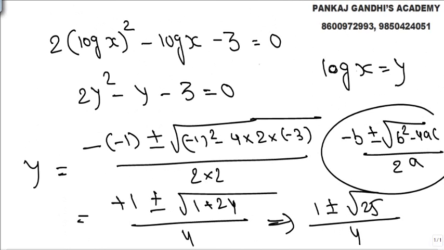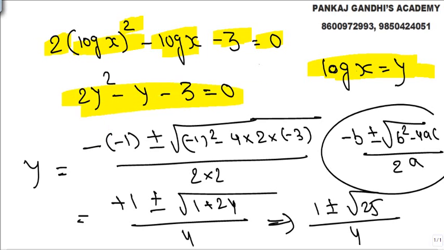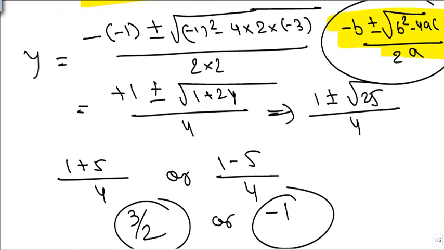Let's quickly check out here what we wanted. 2 log x bracket square, 2 log this thing, log x 3. Let's say I represent log x as y. So we are solving the quadratic equation, minus b plus minus root of b square minus 4ac upon 2a, the roots come out like this. So that's what we are trying to find out here. So y value we get either 3 by 2 or we get minus 1. That's what we solved and we got the answer.